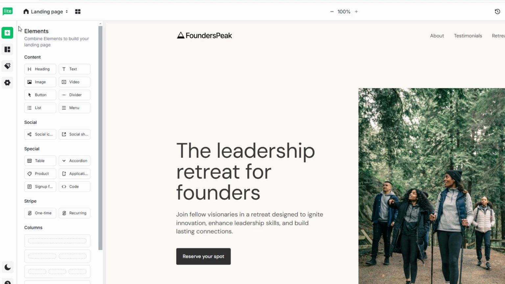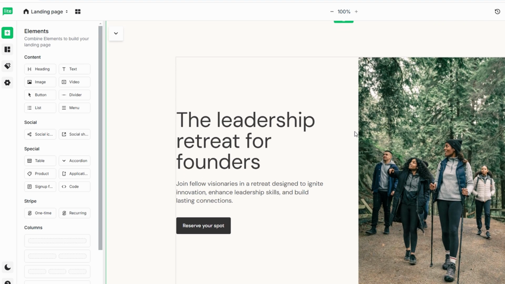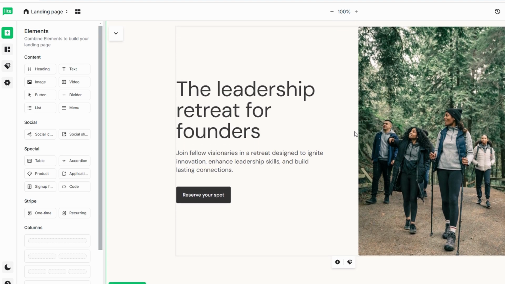This editor functions just like the email editor, offering different content blocks such as text, images, buttons, and forms to build your page. For example, you can drag in a button and label it as Shop Now or Learn More. Link the button directly to your product page, checkout form, or sign up form to encourage user action.